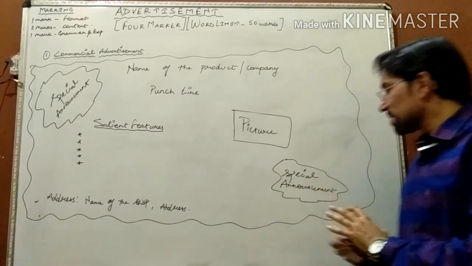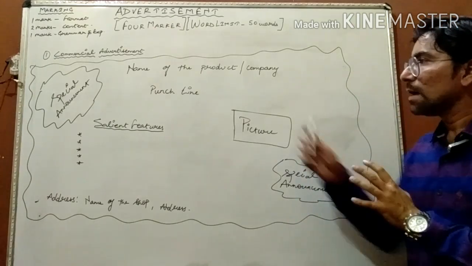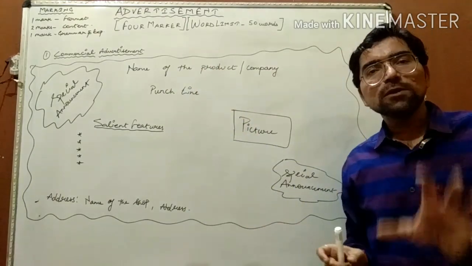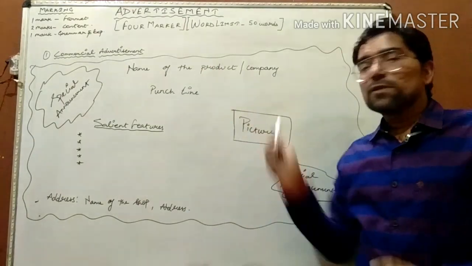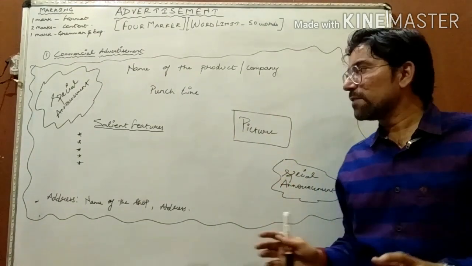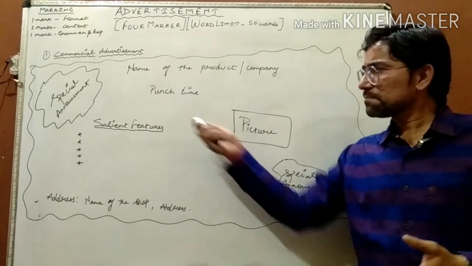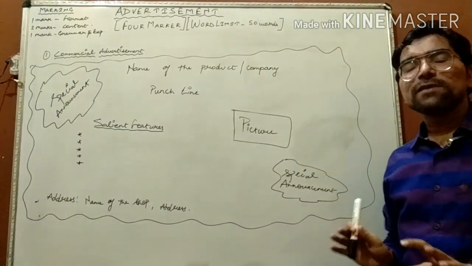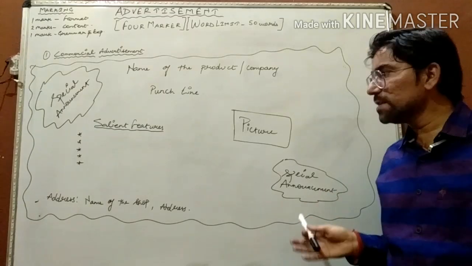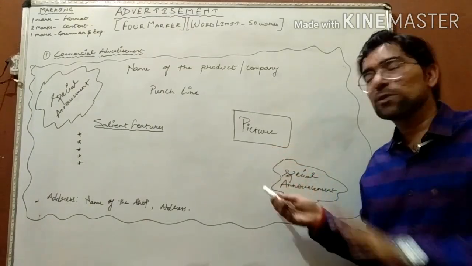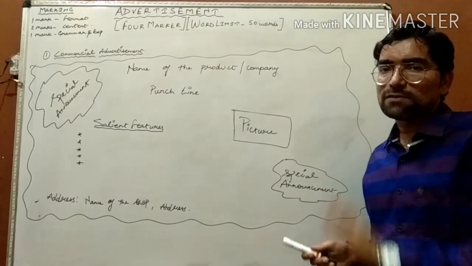What you need to understand is, first of all, the font of a particular thing should be of different size. Name of the product should be in bold and capital. Punchline should be in normal handwriting. Salient features, normal handwriting. And special announcements should be given in separate columns, separate boxes, and different font. And the last thing is the picture. You need to include a picture in your commercial advertisement.